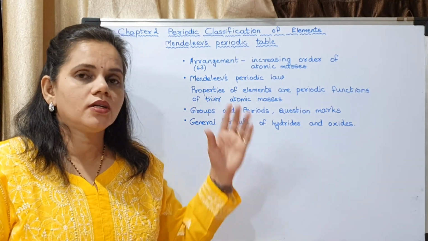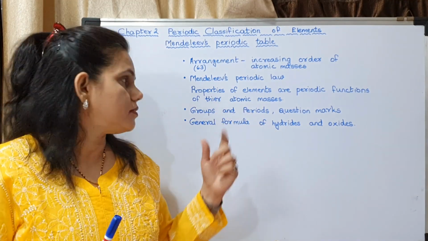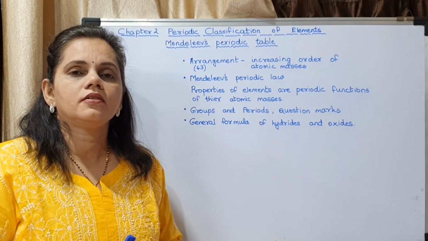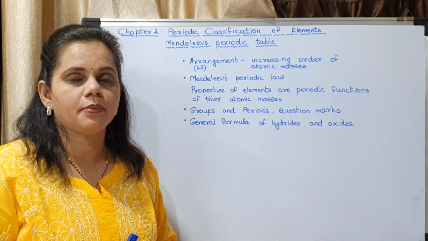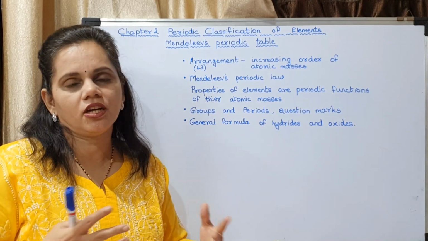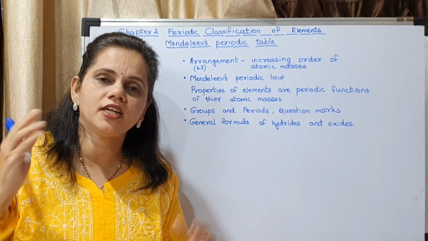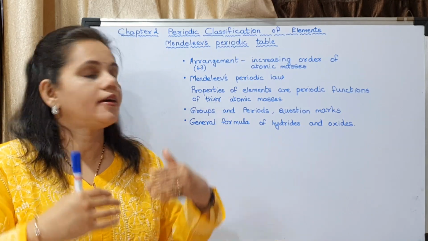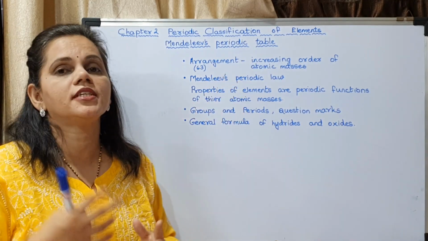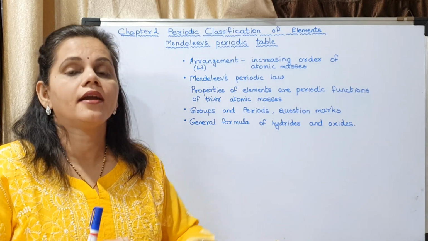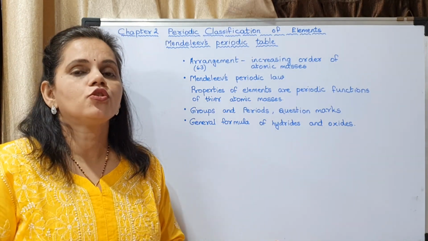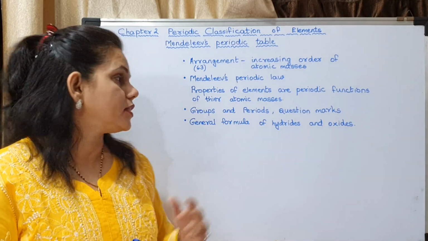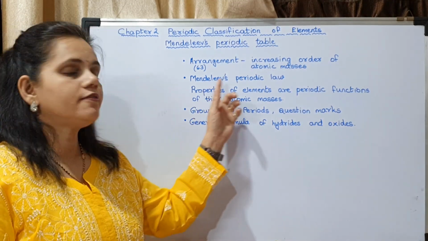Now this was a little bit similar to Newland's law of octaves, that means Mendeleev's periodic table. How much is it similar? It is not very much similar because at Newland's time only few elements were known, and by the time of Mendeleev about 63 elements were known, and afterwards also many elements were discovered. So Mendeleev put forward a law which is called Mendeleev's periodic law.